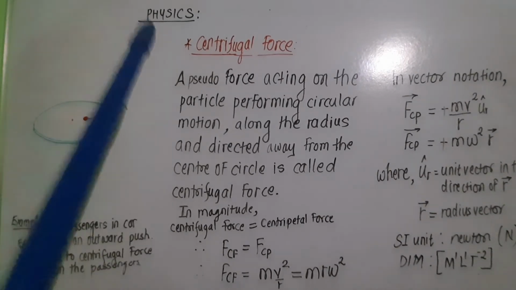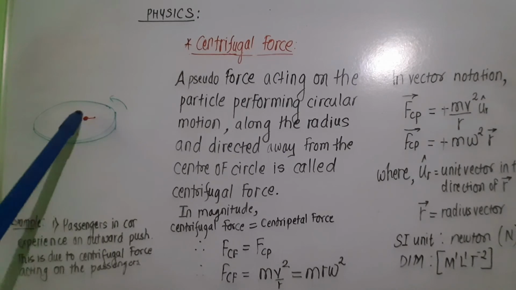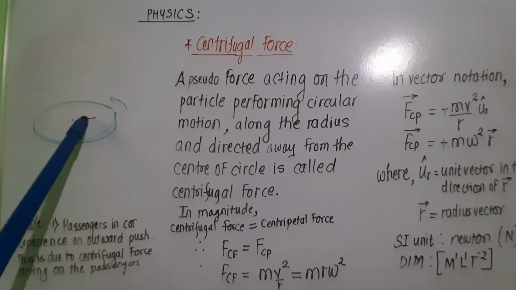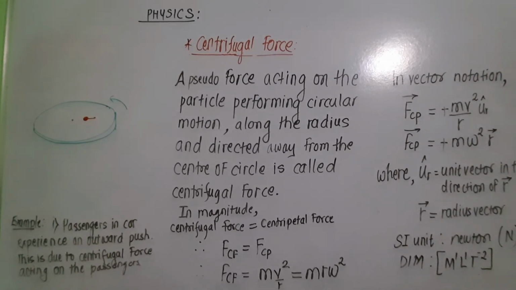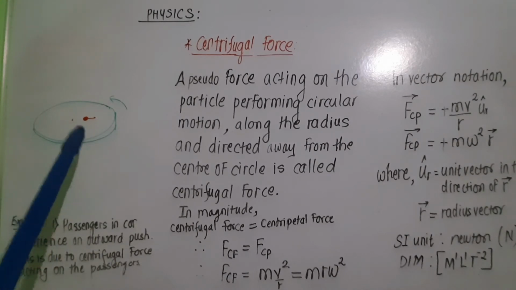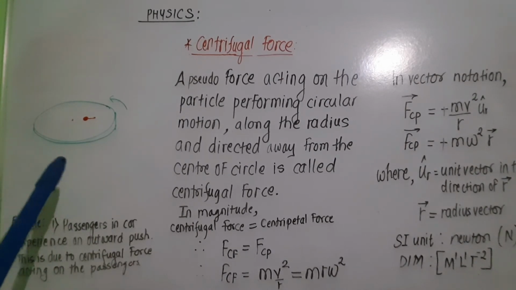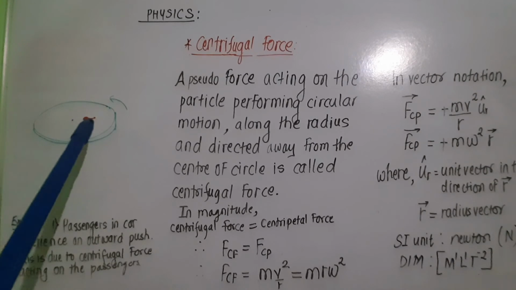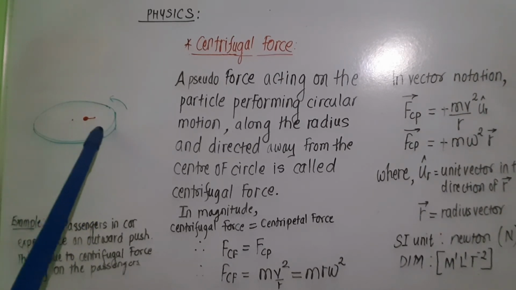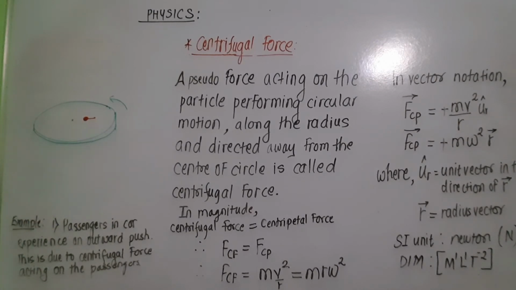Now consider one round table and there is a coin kept on this table. Now when this table starts to rotate, at that time if we observe the motion of that coin, the coin moves away from the axis of rotation of that table. तो ये coin पर जो भी force act हो रहा है, that is nothing but centrifugal force.